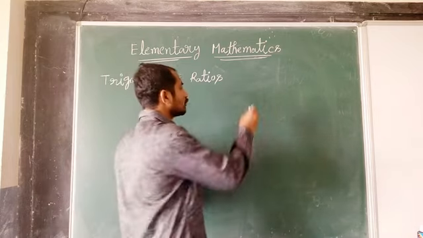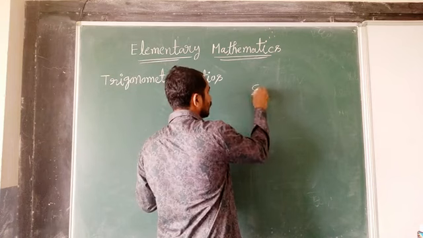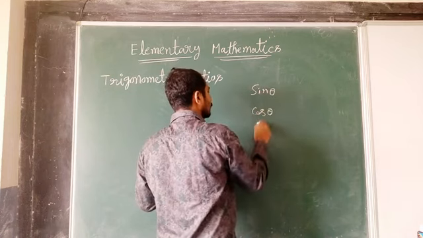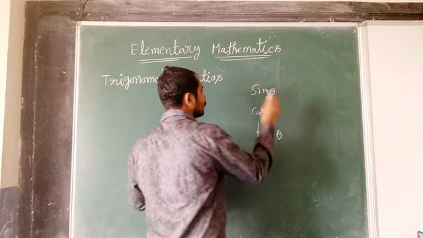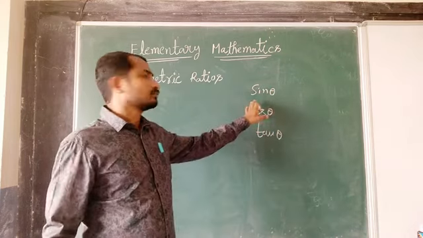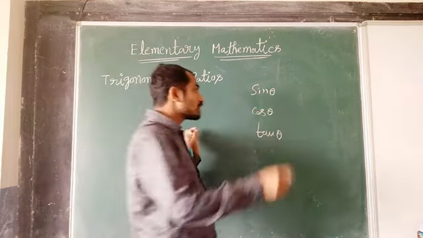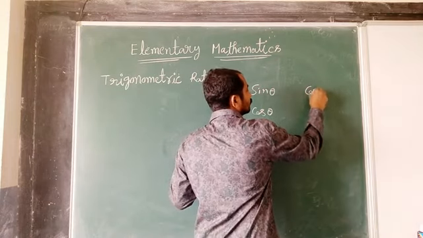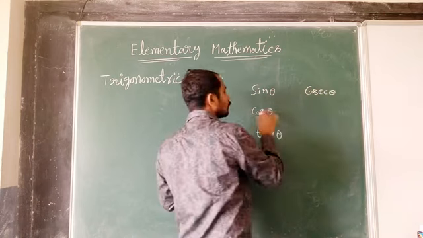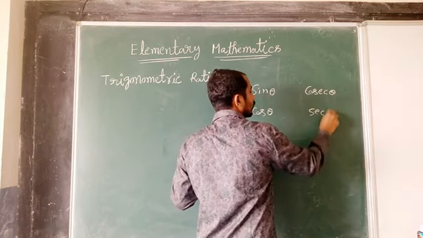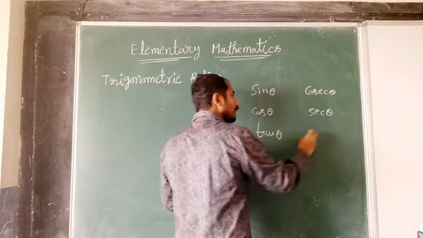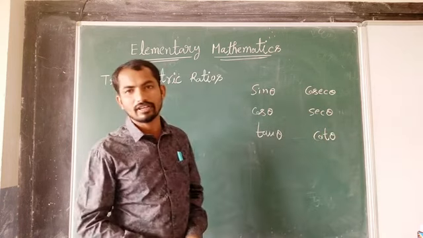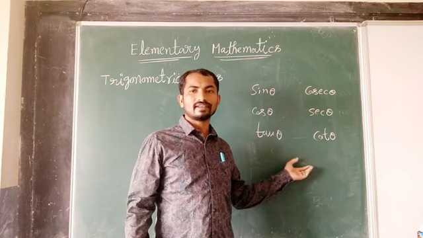Everybody knows these are the trigonometric functions: sine theta, cos theta, tan theta. And the reciprocals of these three: the reciprocal of sine theta we call cosec theta, the reciprocal of cos theta we call sec theta, and the reciprocal of tan theta can be written as cot theta. These are the things you know very well from 9th as well as 10th class.